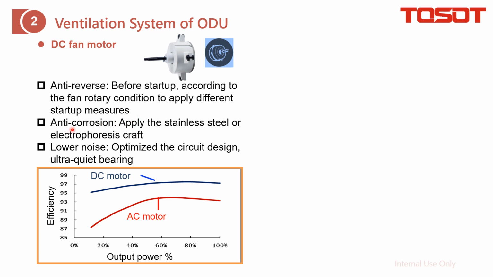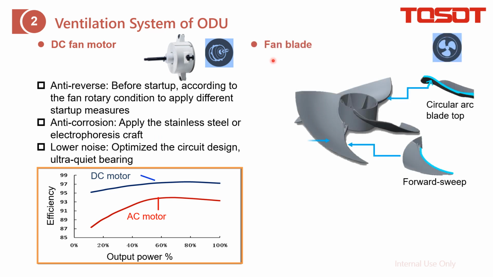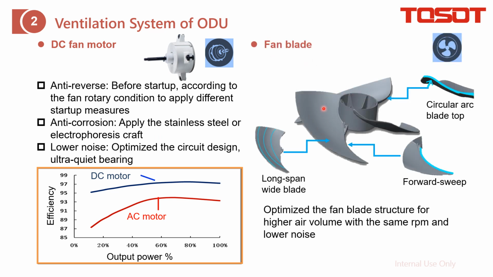And the other is the anti-corrosion design for the fan motor itself. We adopt stainless steel or electrophoresis craft. And next we focus on the fan blade design. For this fan, we focus on the circular arc blade top, forward sweep, and also the long span wide blade, which optimizes the fan blade structure for higher air volume with lower noise.